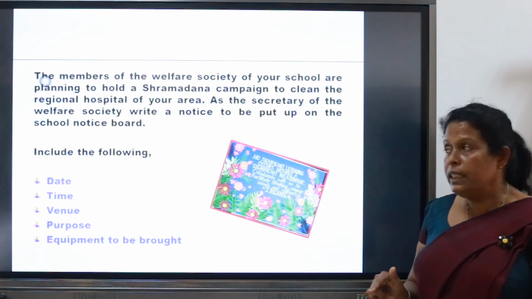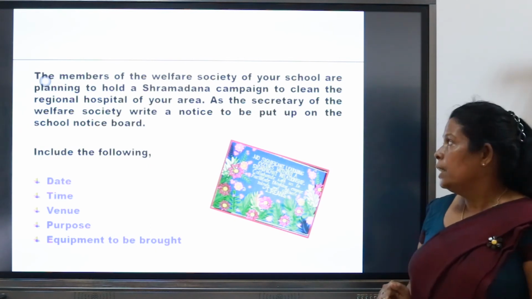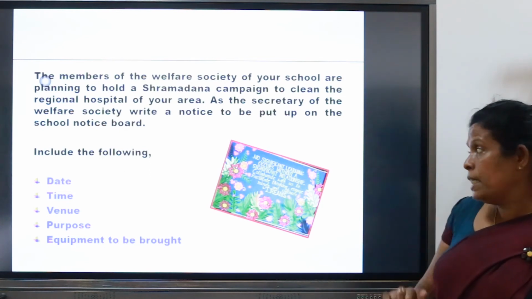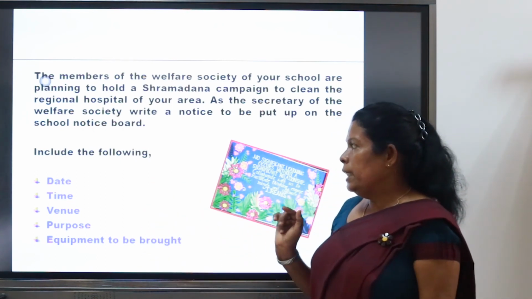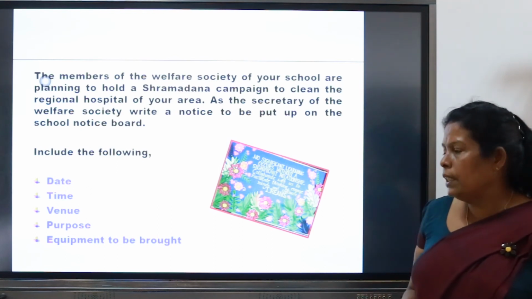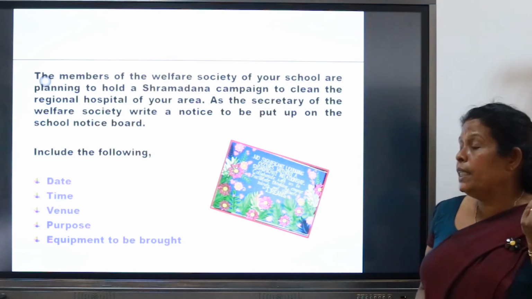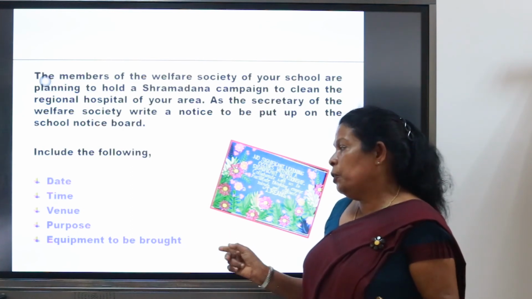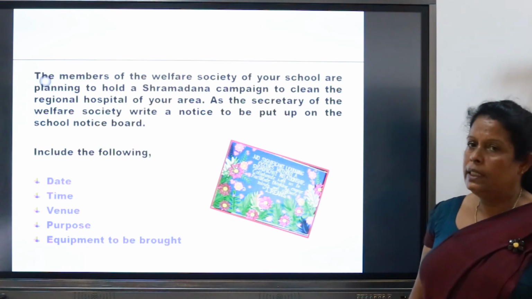As the secretary of the Welfare Society, write a notice to be put up on the school notice board. Pay your special attention to the given words. Include the following. First one, date. You know how to write the date and the time. Remember the precautions I explained to you earlier. And venue, the purpose, the equipment to be brought.